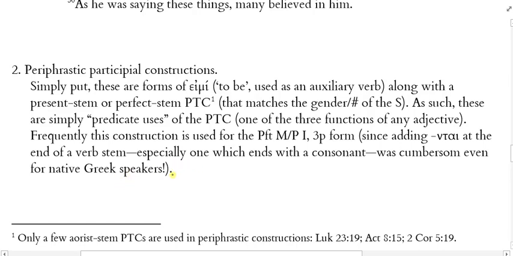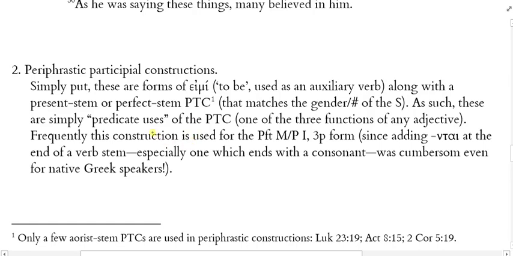Now, when are these used? They are frequently used in the perfect tense for middle passives, third person plural. Instead of using that form with the ntai ending, Greek will frequently use one of these periphrastic constructions, where they'll use a form of eimi in the past tense plus the perfect middle passive participle instead.